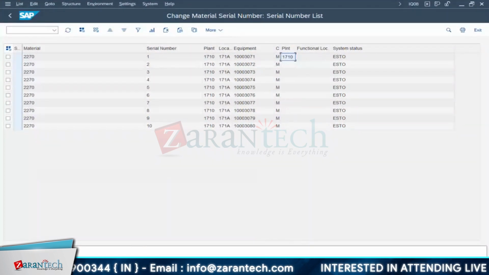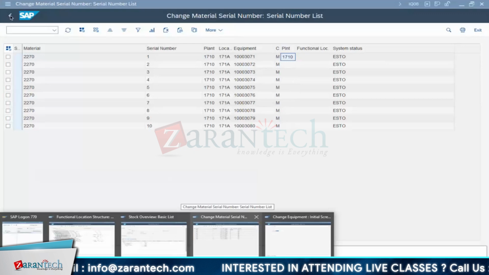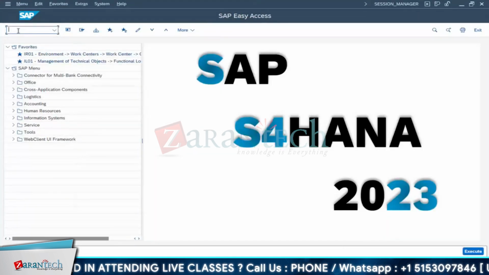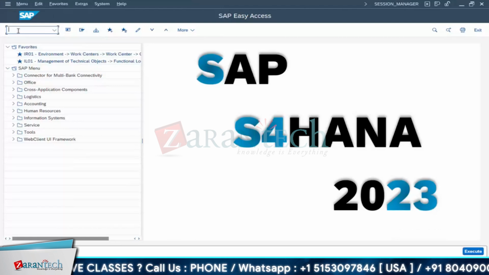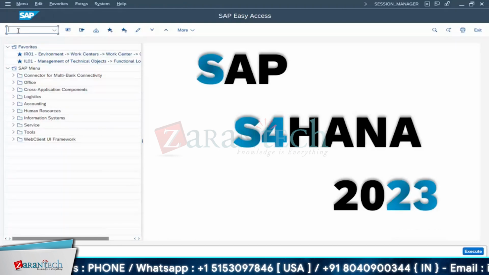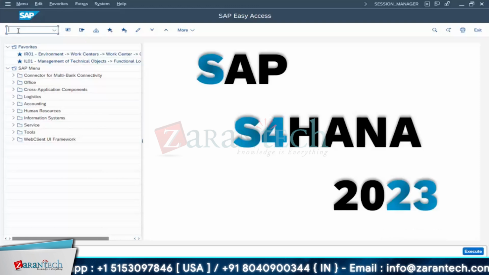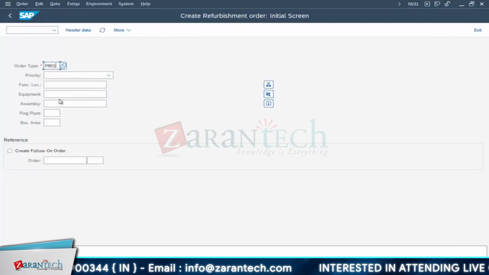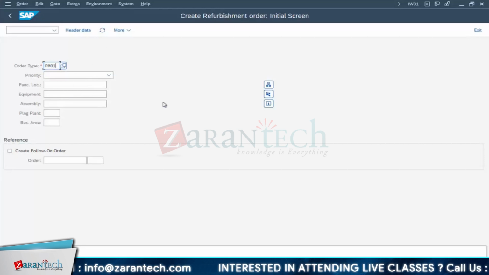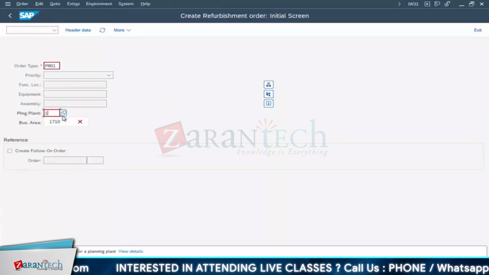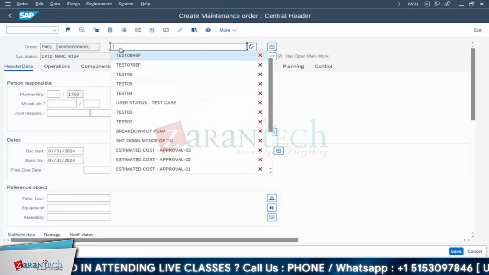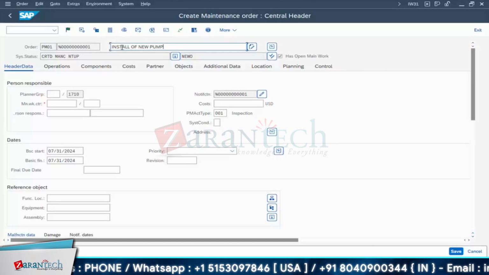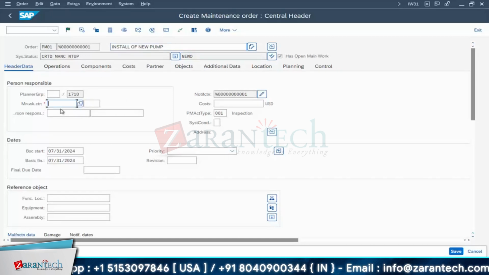So again I will go to MIGO. For going to MIGO, what proof do you have? From the PM side we should do something, right? We have to create a work order. I'll go for work order creation, IW31, order type PM01, installation order type. I don't know what equipment, so just in general I'll create it as of now. I'll mention something like install of new pump. I'll keep this order ready.